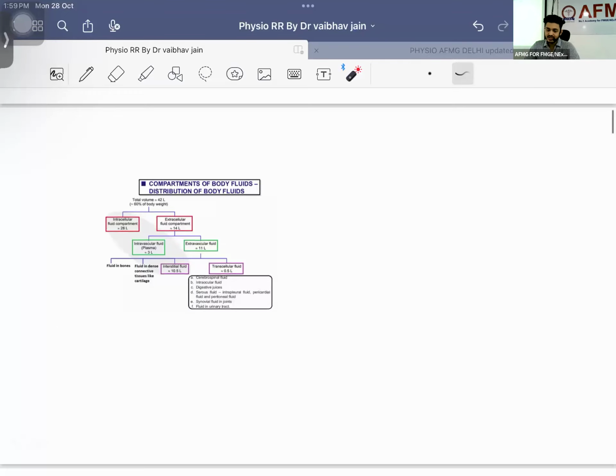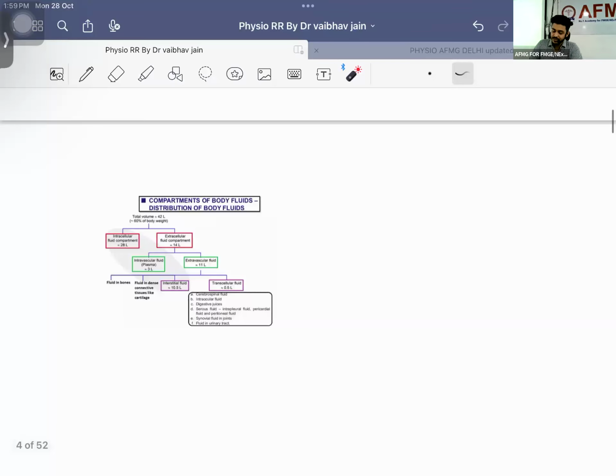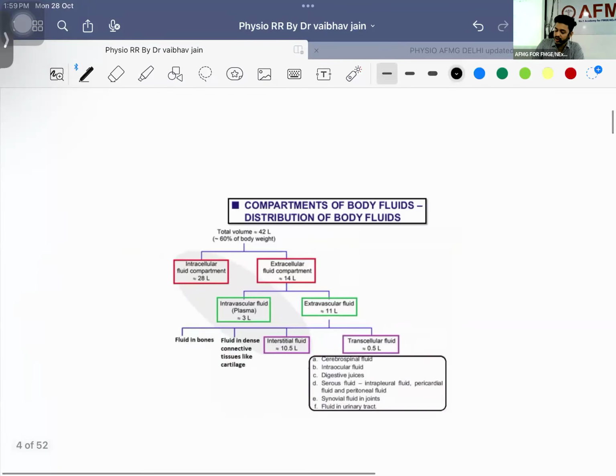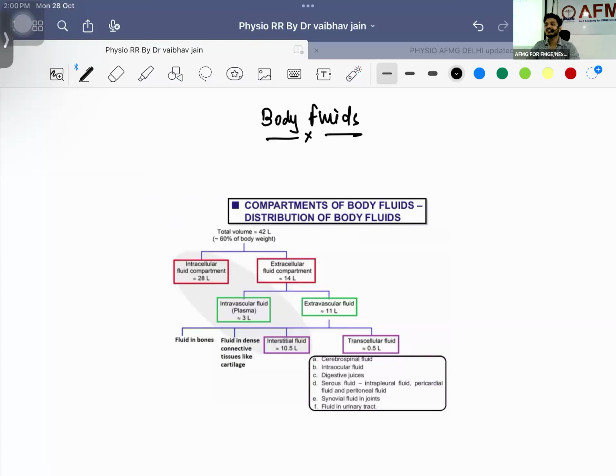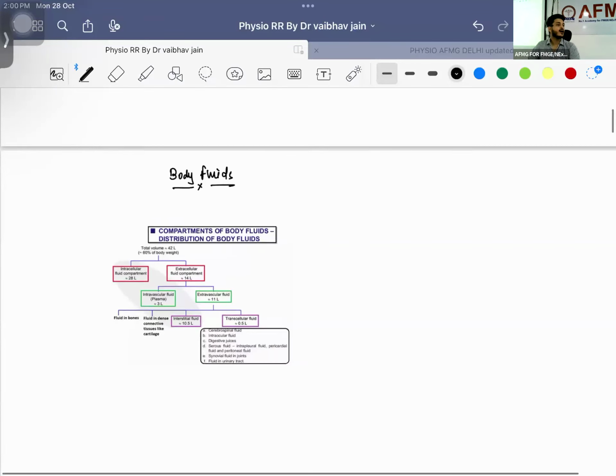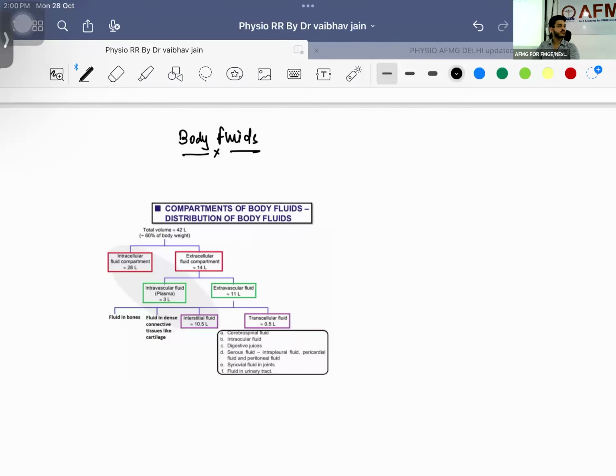So we will be starting with the first thing. What is the first thing that we have, body fluids? I know it is not visible, because I also saw it just now, after the print. Just understand for now. Most of you have my notes, right? How many of you do not have them? Okay, no issues, just go through it. I am explaining, just go through it. After that I will be sending the PDF, so look at the PDF, okay?